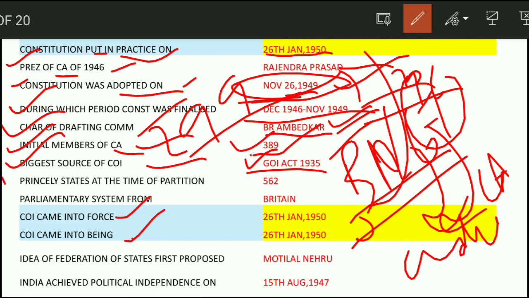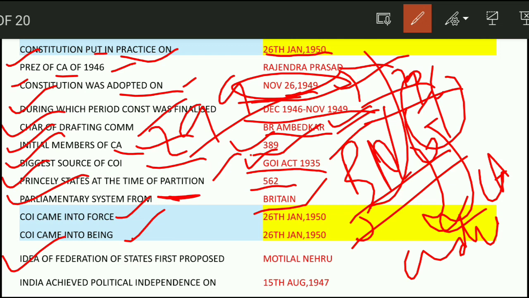Next question: how many princely states were there at the time of partition? 562. The parliamentary system of government pattern for the Constitution of India was taken from Britain.